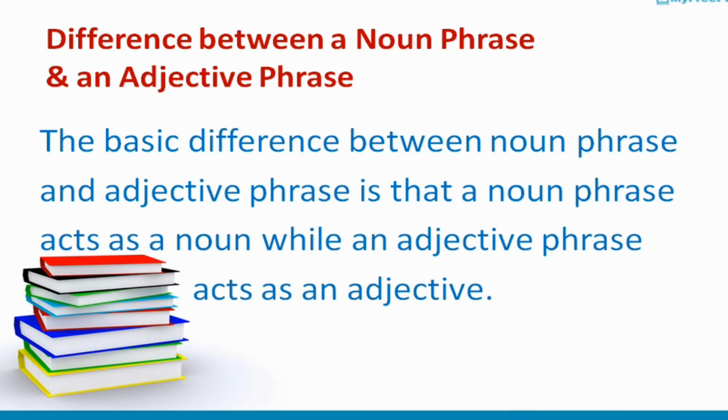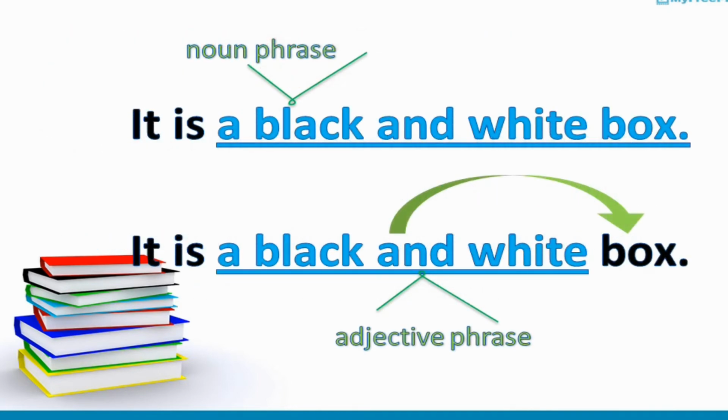Now, let's talk about the difference between a noun phrase and an adjective phrase. The basic difference is that a noun phrase acts as a noun, while an adjective phrase acts as an adjective. For example, it is a black and white box.